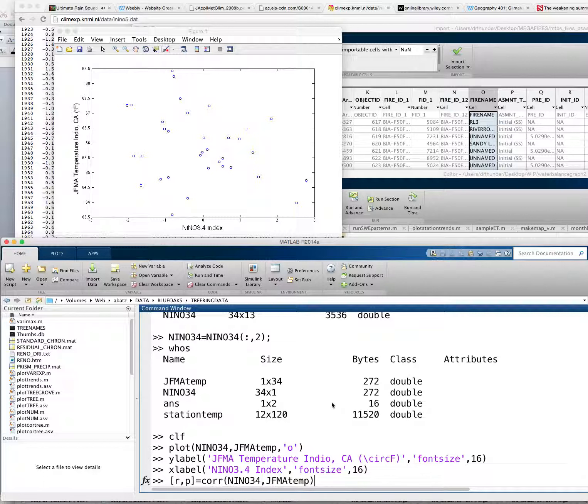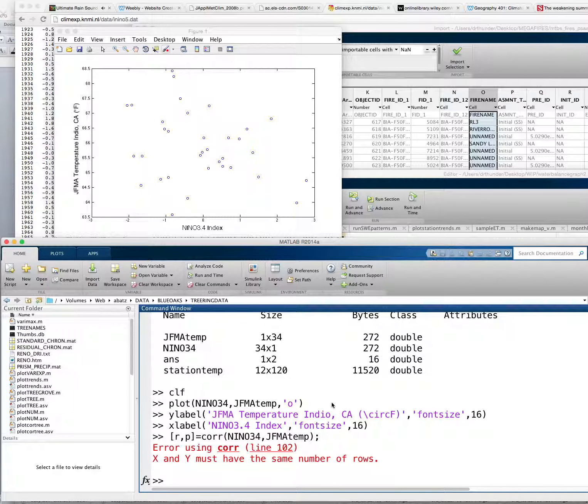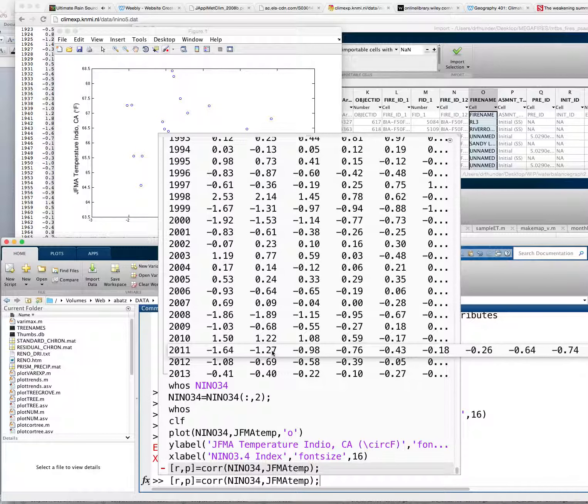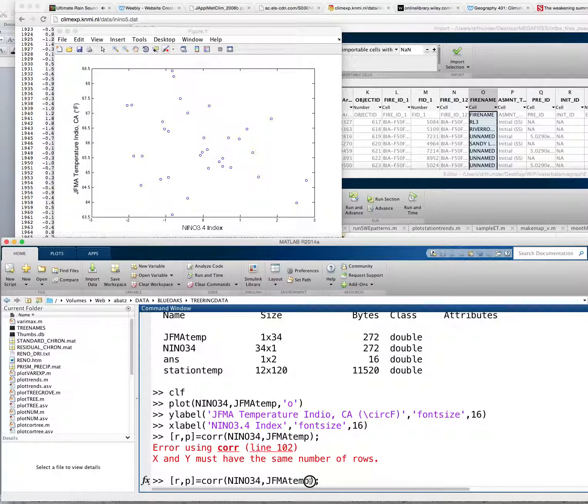Doesn't matter, you can type them in JFMA temp comma Nino 3.4 or vice versa. And when I did this, immediately I got an error message. And the reason for that is because they have a slightly different size to them. So here you'll see that one is 1 by 34, and the other one is 34 by 1. So that's just obnoxious. And so what we can do here to correct that is to just invert one of them.